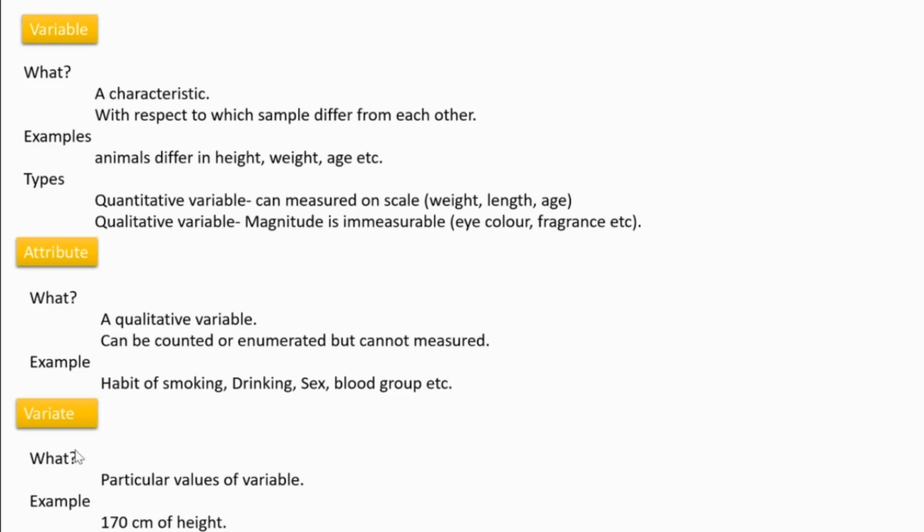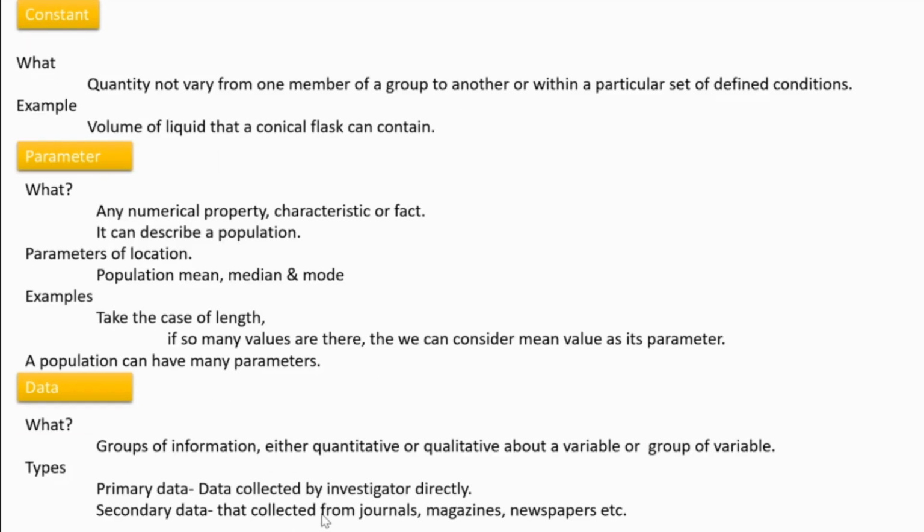Then variate. The term resembles variable. A variate is a number or value with respect to each character. If we consider height, there will be a value against that variable. Height may be 160 centimeter. That is a variate. Particular values of a variable are called variates. Example: 170 centimeter of height.